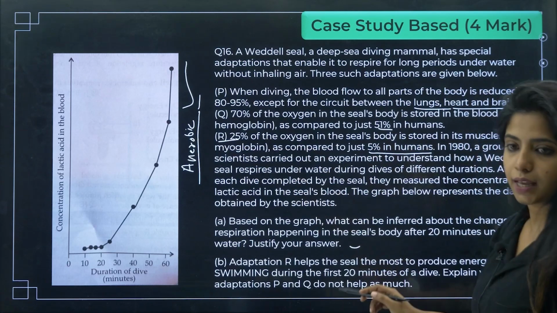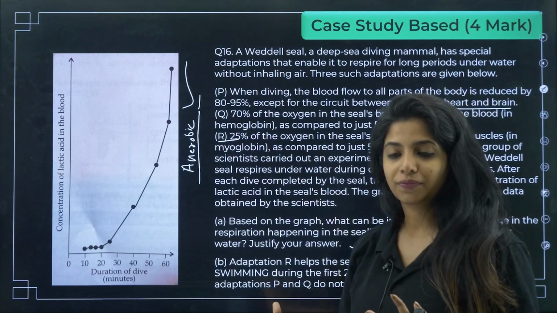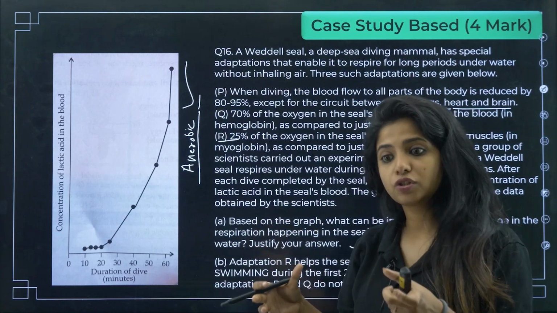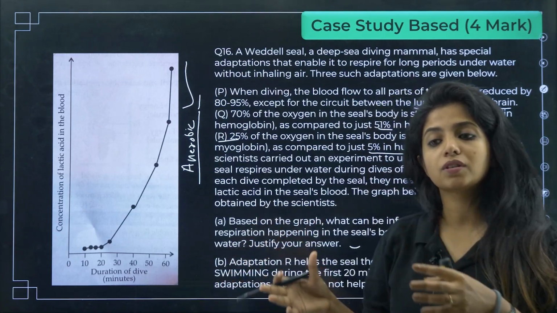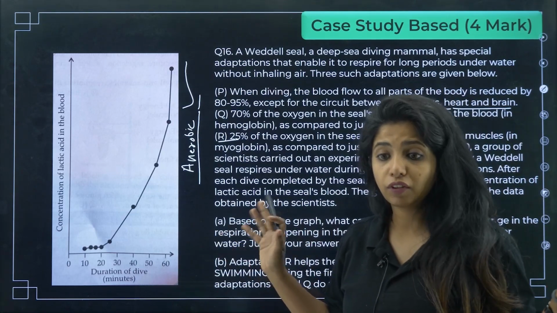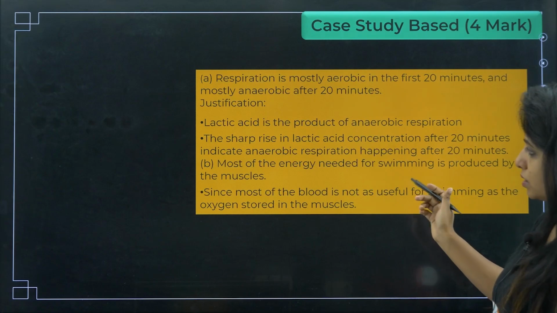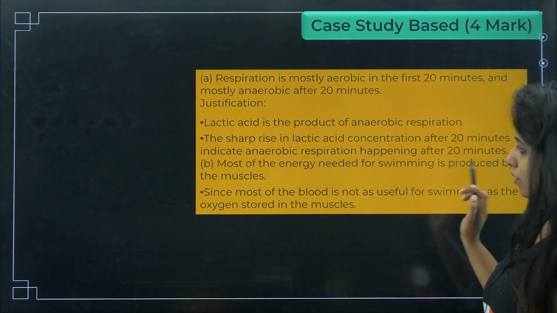Okay, so swimming as an act needs more energy, so you need aerobic respiration to happen. And this oxygen should be stored in the muscles, or else in the muscles lactic acid will be produced, shifting to the anaerobic mode of respiration, which is not at all favorable. That is the thing. Okay, and why Q is also not that much, the same answer that I have already told you. Let's read the answer.